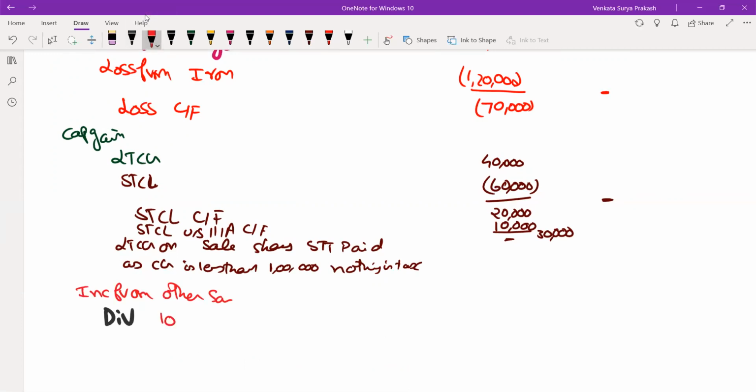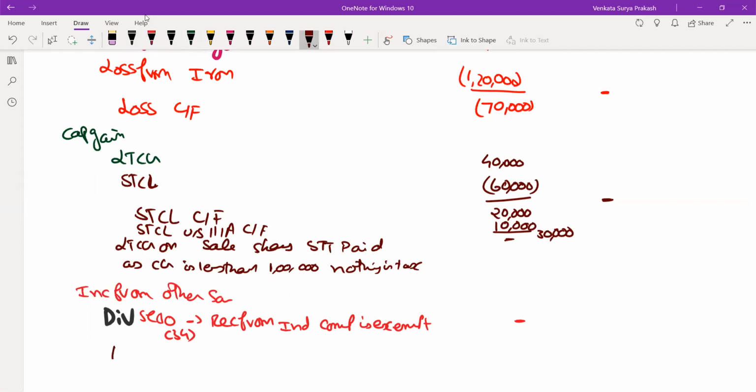Section 10. Under section 10, dividend received from an Indian company is not taxable. It is exempted under section 10, subsection 34. It is purely exempted, so nothing is taxable. Then what is the next one?